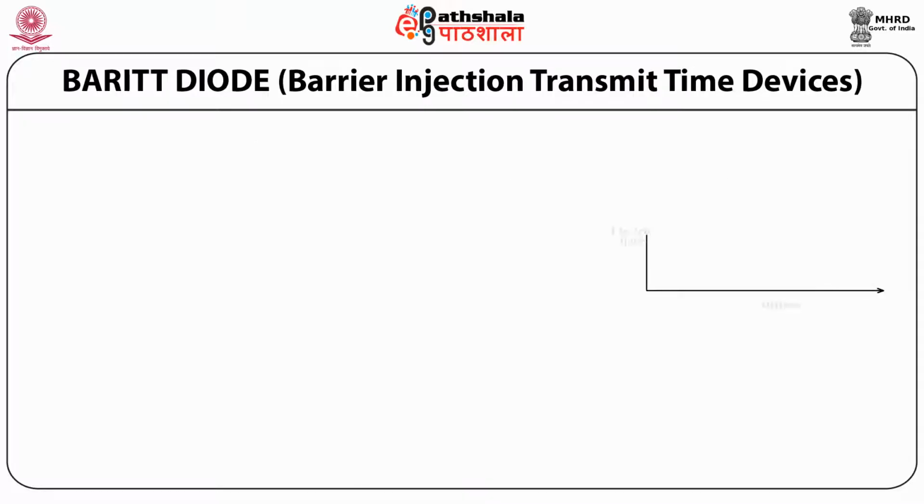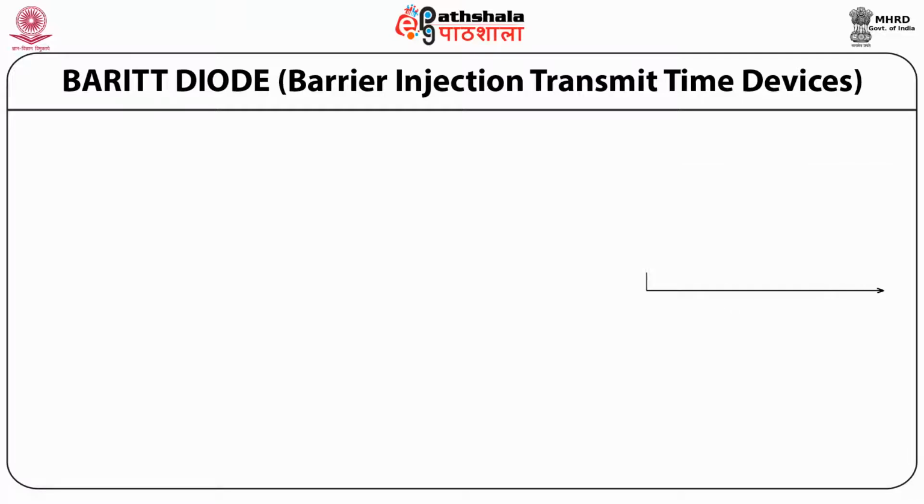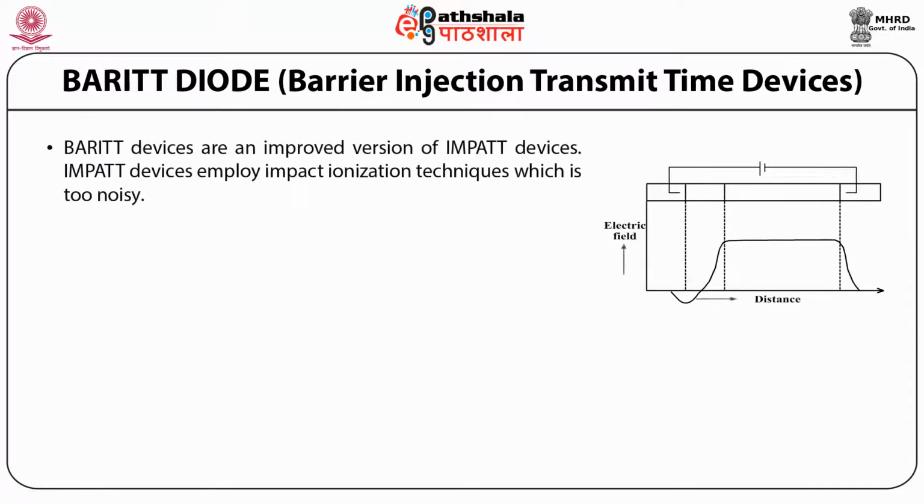Let us now discuss another type of microwave device, that is the Barrett diode, barrier injection transit time device, or Barrett device.